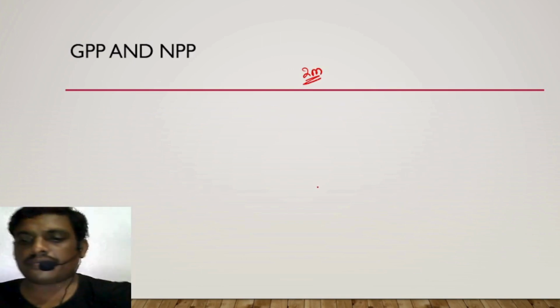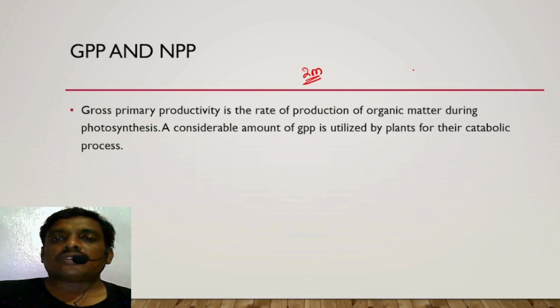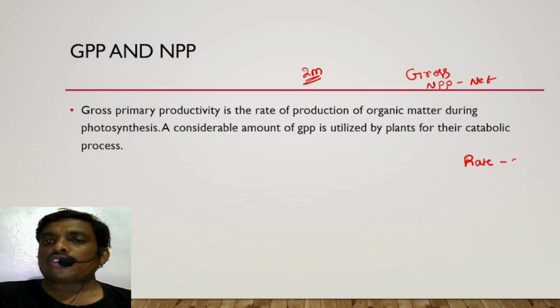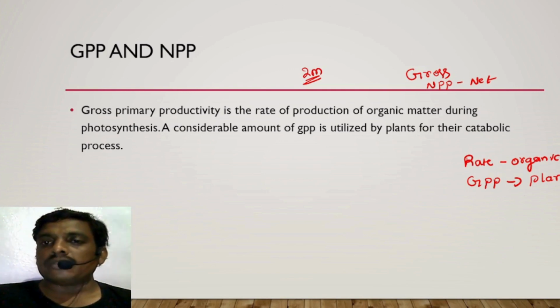Now what do you mean by GPP? Important for 2 marks. GPP stands for gross primary productivity. NPP stands for net primary productivity. Gross primary productivity means the rate of production of organic matter during photosynthesis. A sufficient amount of GPP is utilized by the plants for their respiratory movements or catabolic processes.